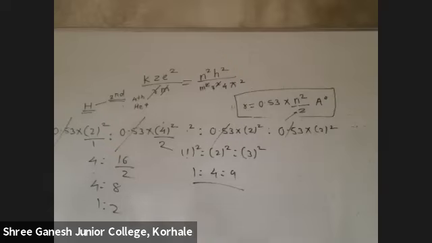Second, which electron can revolve? Whose angular momentum is equal to an integral multiple of h upon 2 pi, meaning mvr is equal to nh upon 2 pi. So for different orbits you can calculate, n is 1, so either it will be 1 h upon 2 pi, or 2h upon 2 pi, 3h upon 2 pi, or 0.5 h upon pi, 1 h upon pi, 1.5 h upon pi, 2, 2.5, 3, 3.5, and so on.